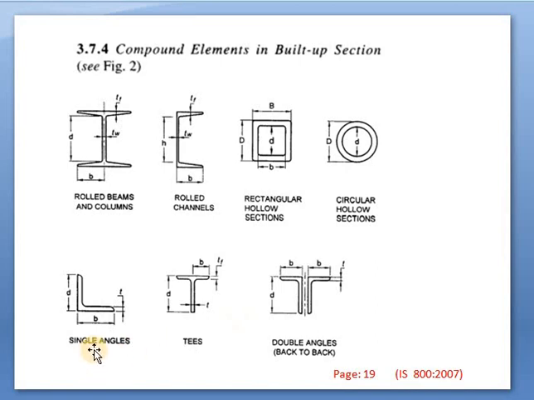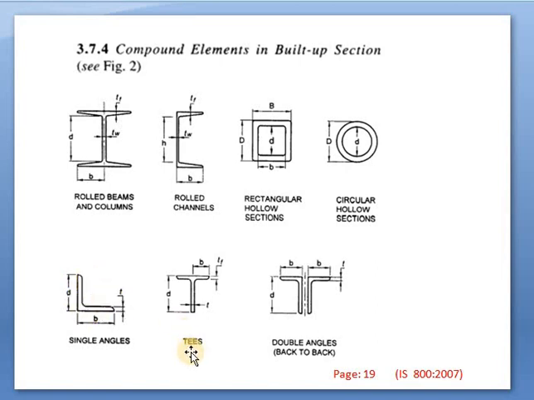Again, angle section is also used. So this is the case of equal angle sections. In some cases there are unequal angle sections. In this case it is equal angle sections. Unequal angle sections are also there. So B is the width of this angle section, D is the depth of this angle section, whereas T is the thickness throughout.